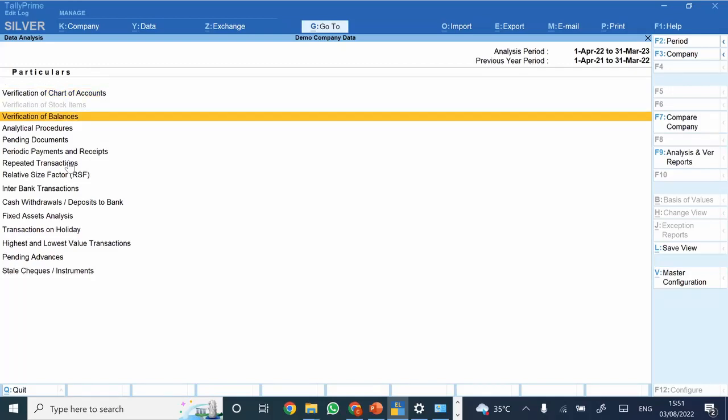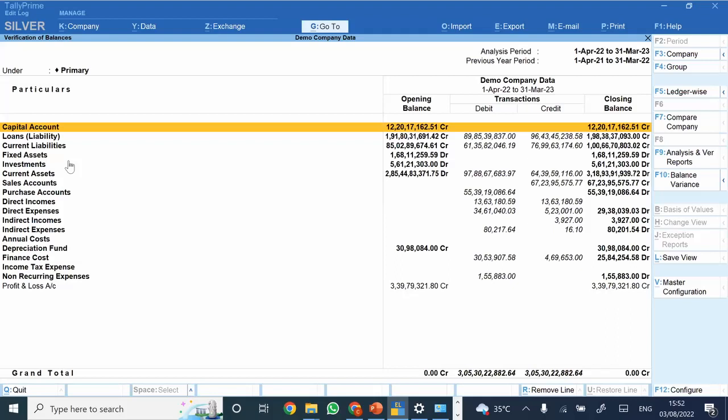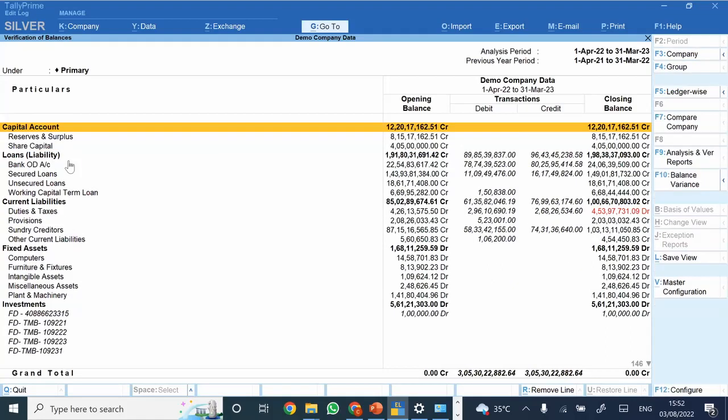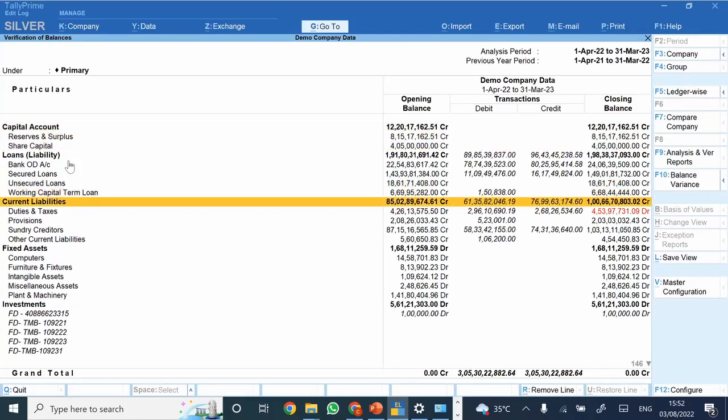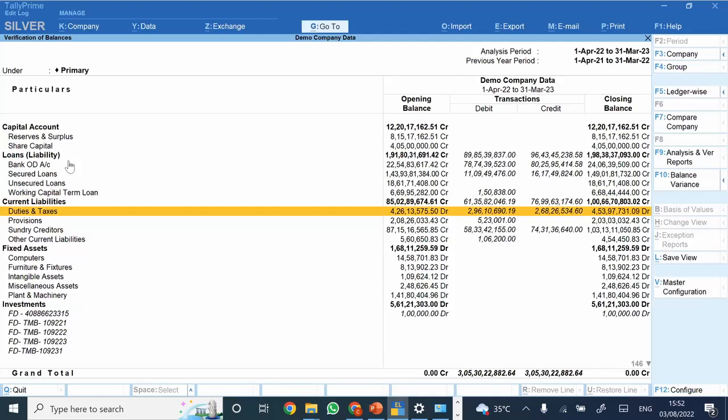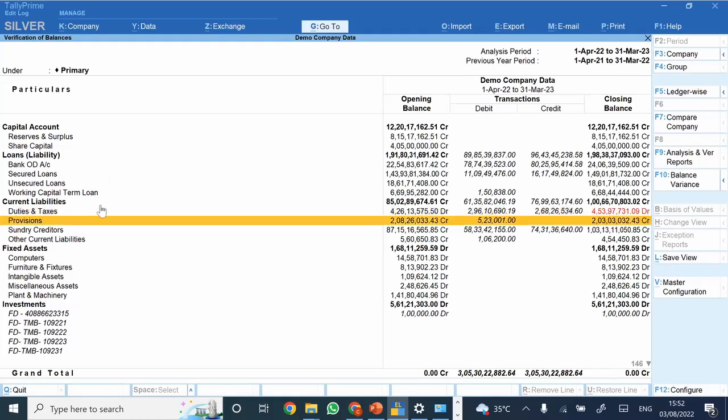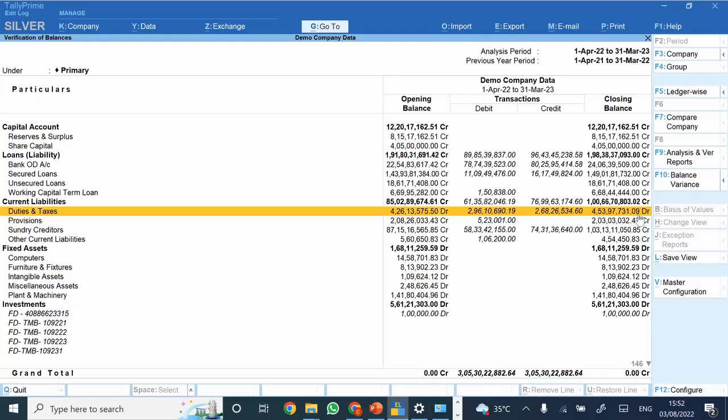Now there are various other reports, like verification of balances. Now see what this report is doing. Duties and taxes is grouped under the head of liabilities. Once it is grouped under liabilities, it should have a credit balance. Still it is showing a debit balance, the reason being the taxes credit that is available. So what is the reason for the negative balances?